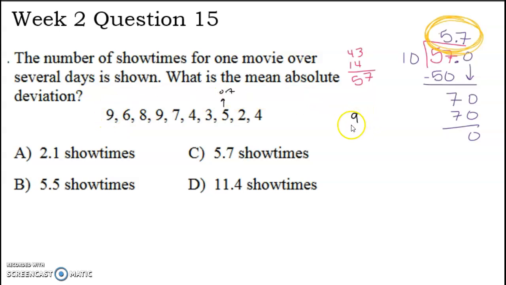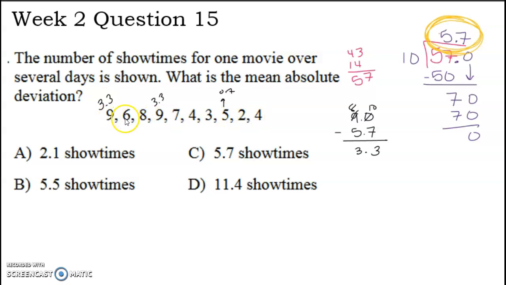So we have 9 minus 5.7. Let's see how far it is away. Oops, sorry, we have to borrow. 10 minus 7 is 3. So that's 3.3. And then the cool thing is we have another 9, so 3.3. I think that's all the 9s we have.